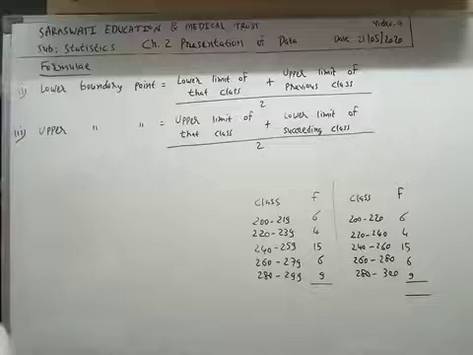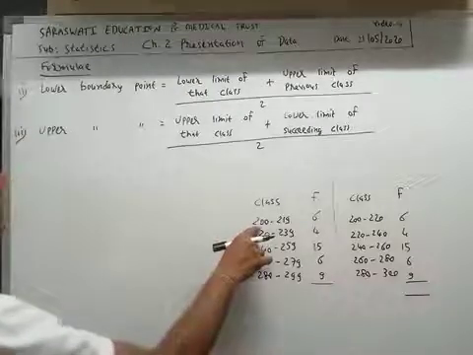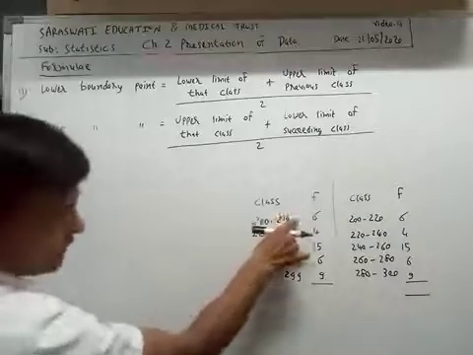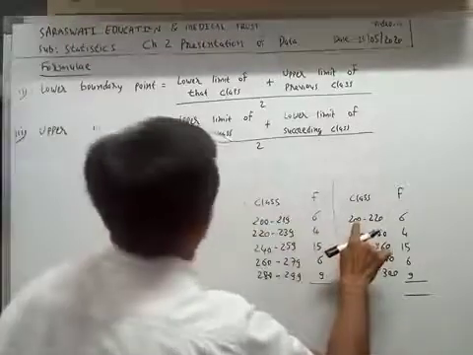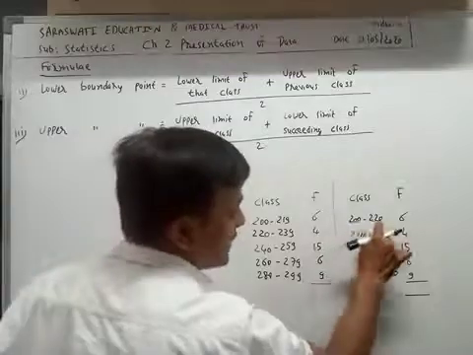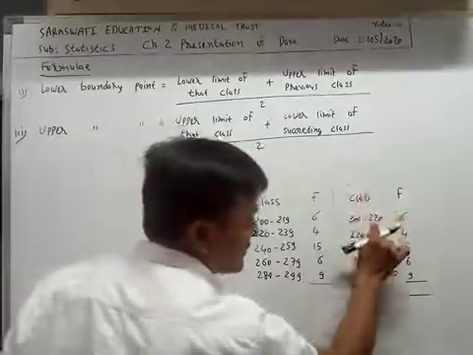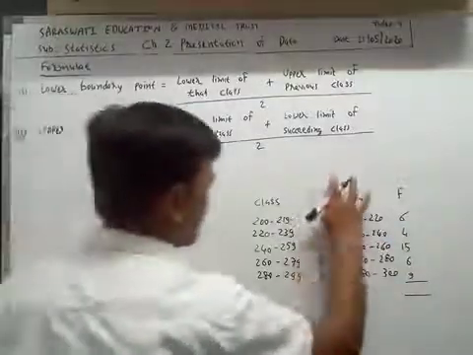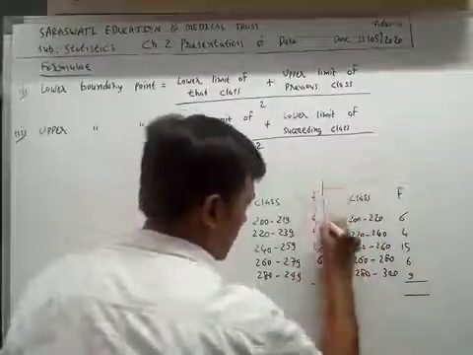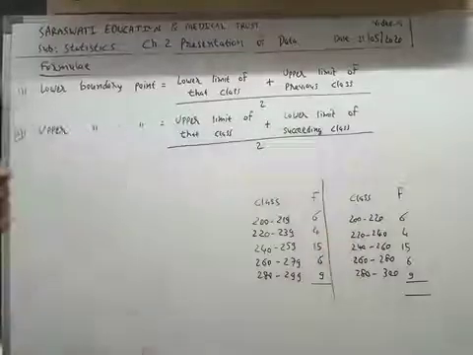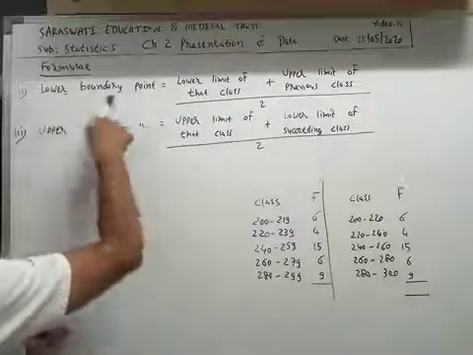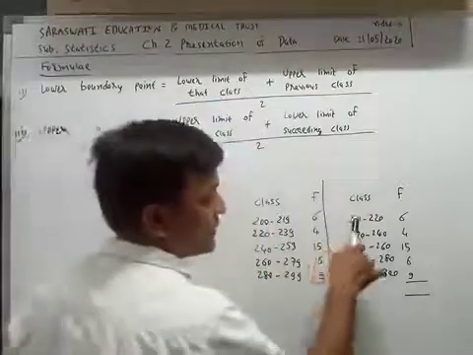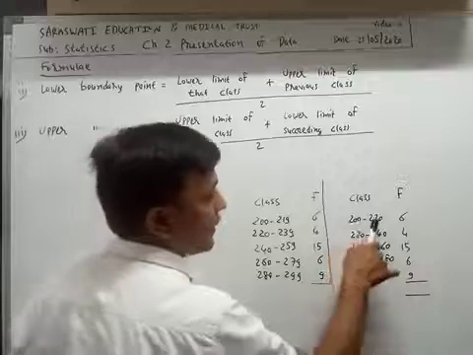Now we will find lower boundary point and upper boundary point. First class, which class is exclusive class. Now, lower boundary point of first class, lower limit of that class. So the first class is 200 to 220. This is known as LL, lower limit. This is known as UL, upper limit. First, we will find lower boundary point and upper boundary point from this class. Okay. Now lower boundary point of first class: lower limit of that class.